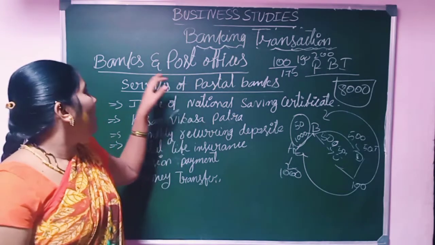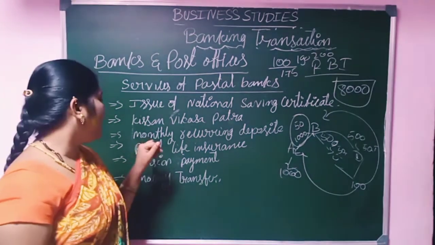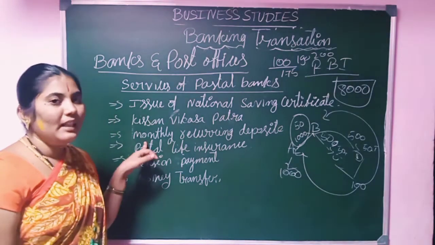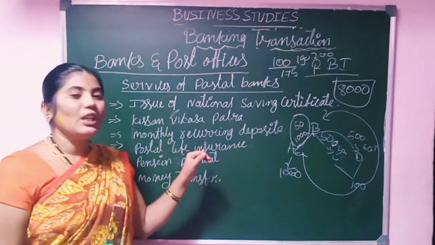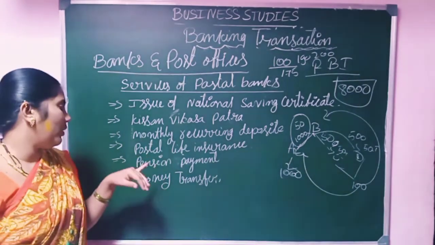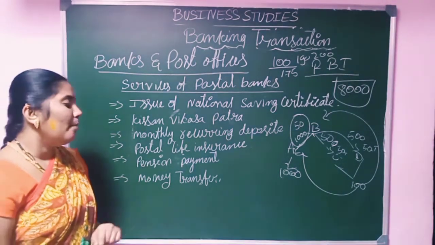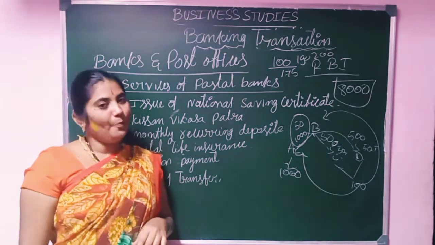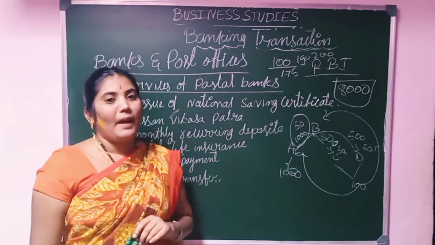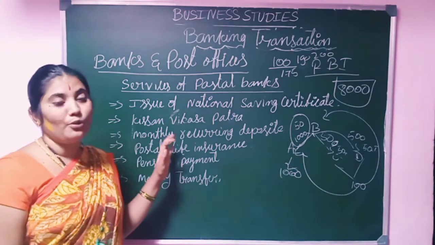The postal department gives the service of Kisan Vikas Patras. Then monthly recurring deposit, RD. Then another service called postal life insurance. It provides pension payment and money transfer. It transfers money from one place to another place. These are all services given by postal banking. This is for a 3 marks question. Otherwise, sometimes they may ask a 2 marks question.